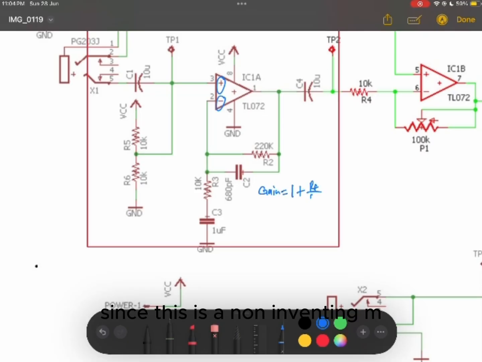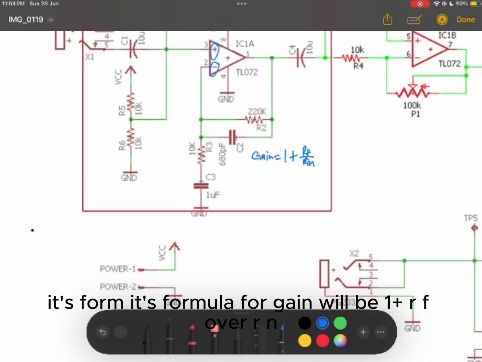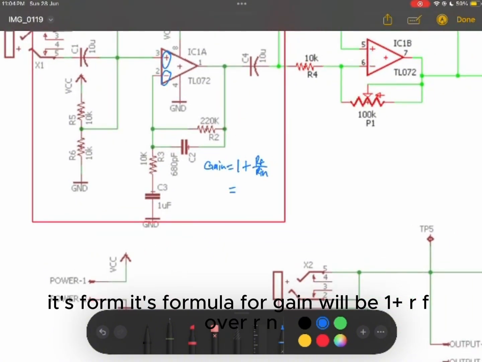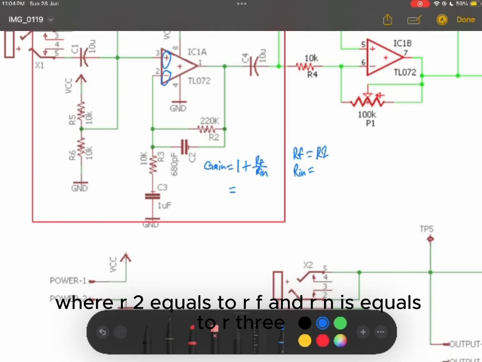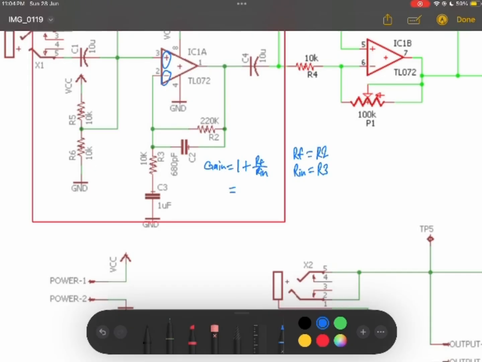Since this is a non-inverting amp, its formula for gain will be 1 plus RF over Rin, where R2 equals RF and Rin equals R3. So we just substitute in the values and we get 23 as the gain of the amplifier.